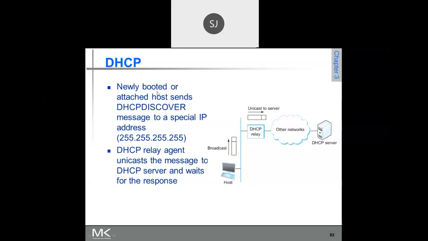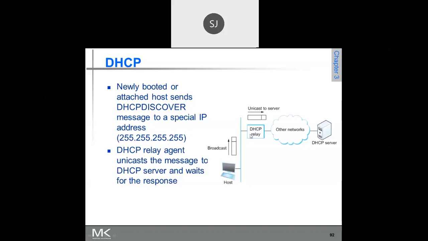A newly booted or attached host sends a DHCP discover message, because a newly booted host doesn't know where the DHCP server is. So it sends a DHCP discover message because it wants to know who the DHCP server in the network is. It just sends a broadcast message to 255.255.255.255. This is broadcasting. So this is a DHCP discover message which is broadcasted.